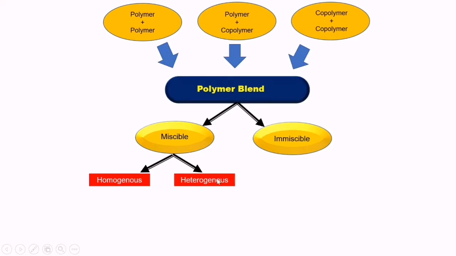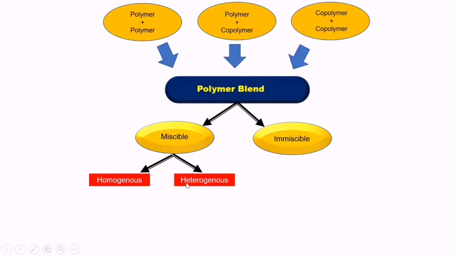Here, these heterogeneous miscible blends are actually miscible, but they are miscible only at a certain level of concentration, that is, composition of polymer A and polymer B, and temperature.